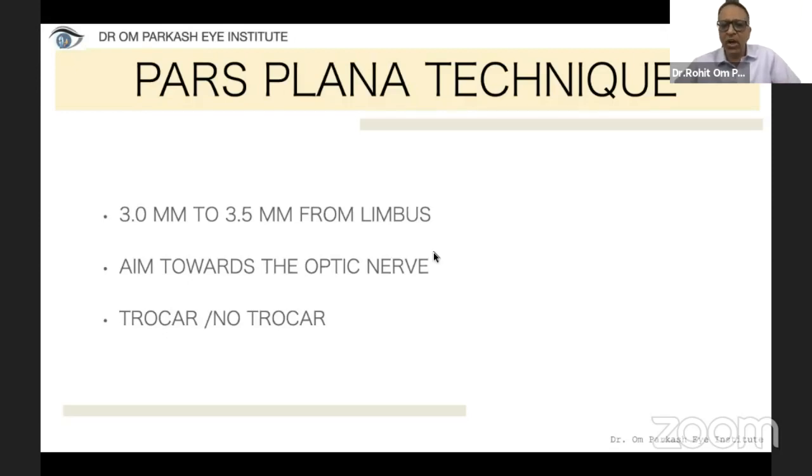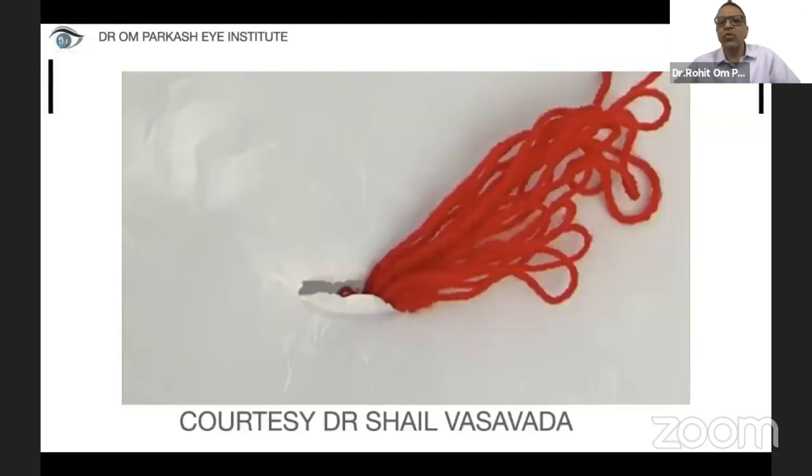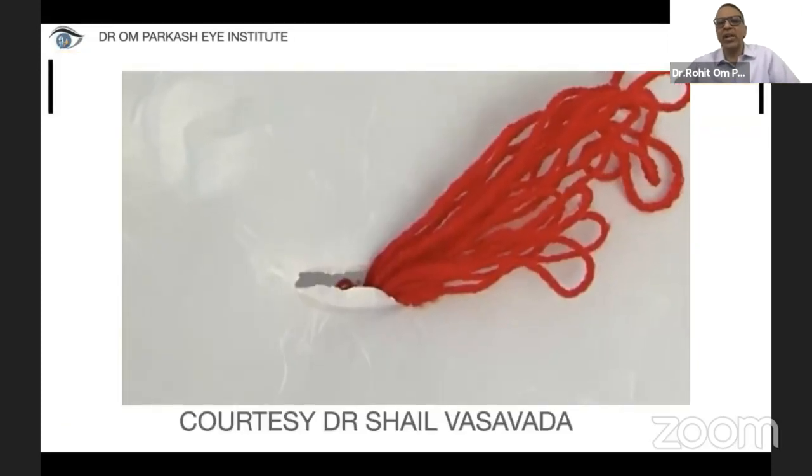You may use a trocar, you may not use a trocar. If you're not using a trocar, you have to create a conjunctival flap. And after the conjunctival flap, once you go in with the MVR blade or the side port, aiming towards the center of the optic, towards the optic nerve, you may have to stitch it up. So this is what happens when we use the pars plana approach.